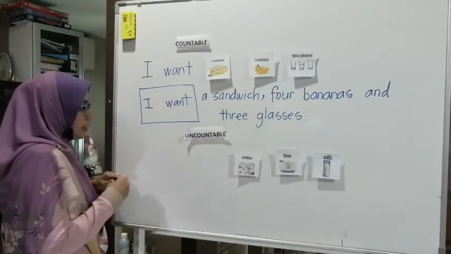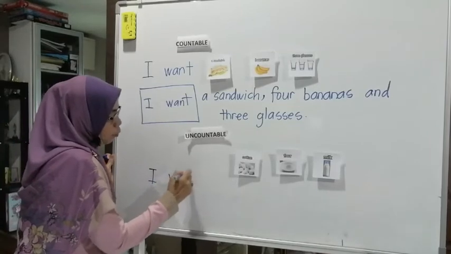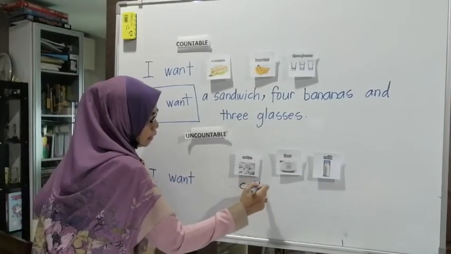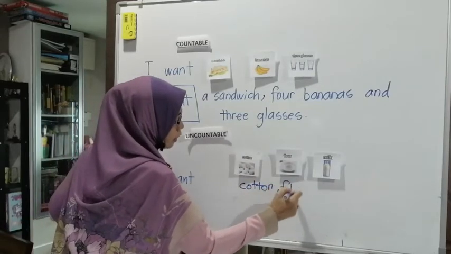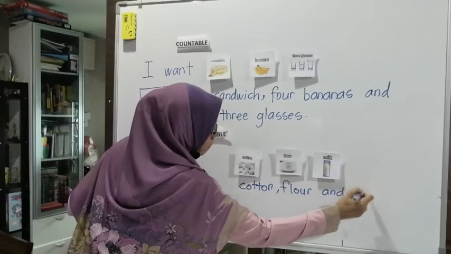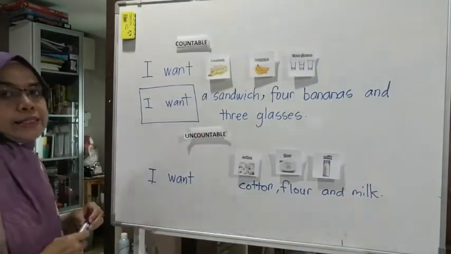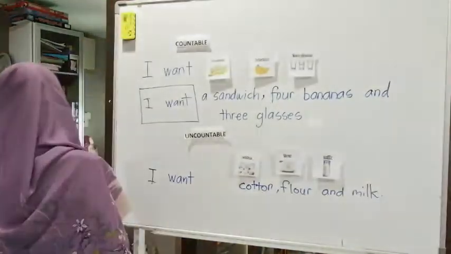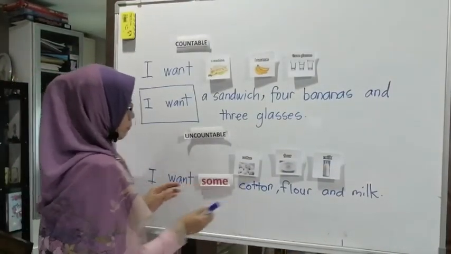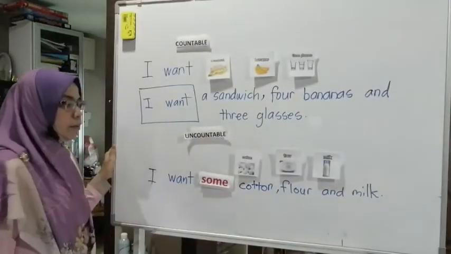Either you write the sentence, I want cotton, flour, and milk. Or to make it a better sentence, you add the word "some" here. I want some cotton, flour, and milk.